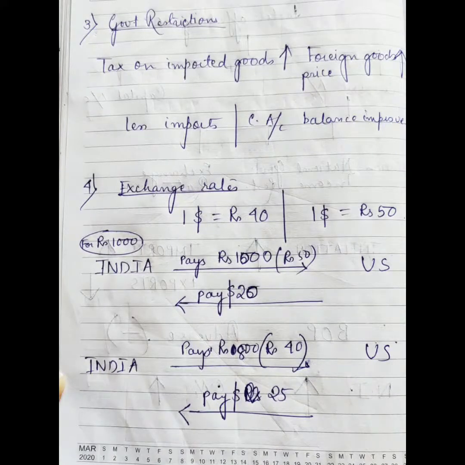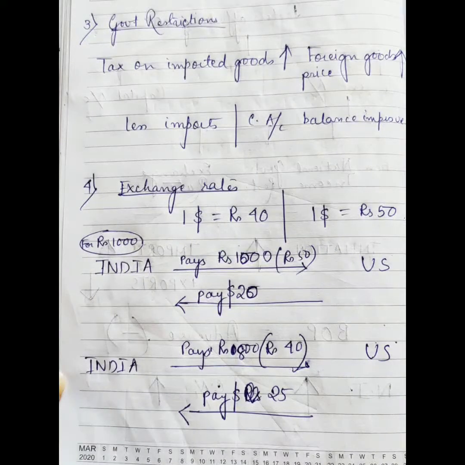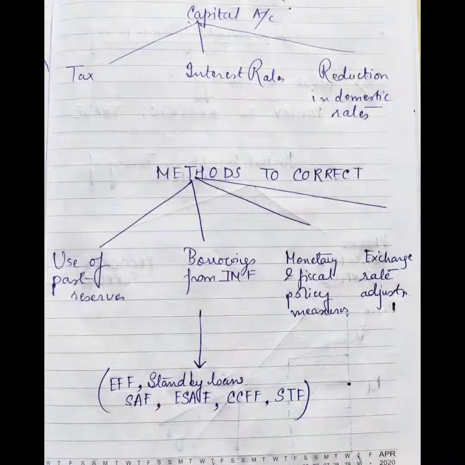You can see in my notes I have written that when India is paying $20 to buy goods from the US, if this $20 increases to $25 in terms of rupees, then India has to pay more rupees, 800 in terms of the US dollar. This is called the depreciation of rupees, which you will study in the next chapters.